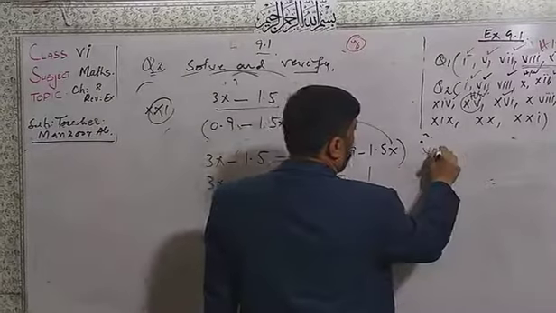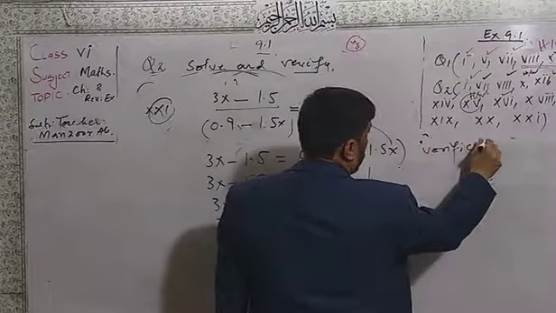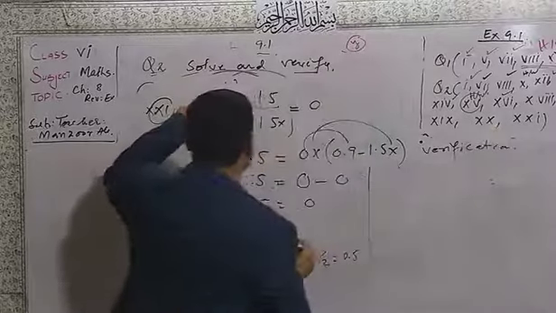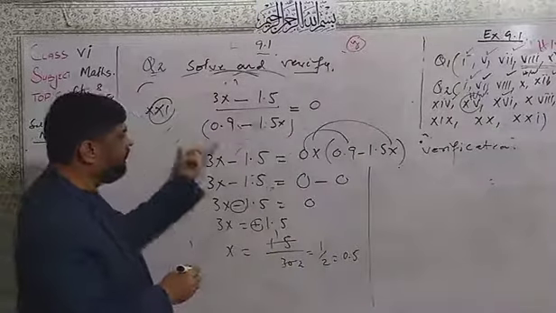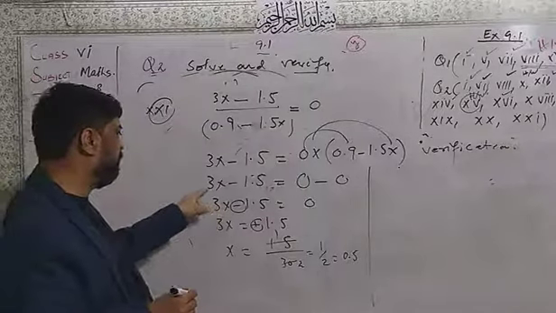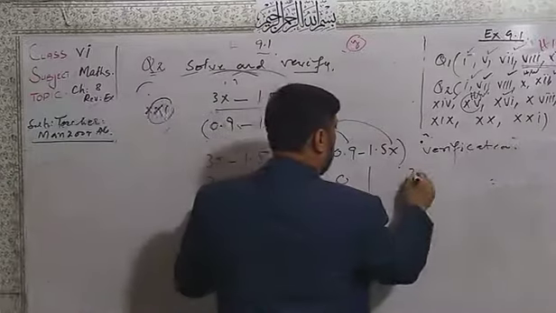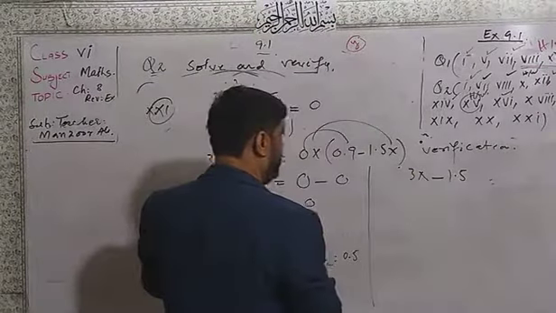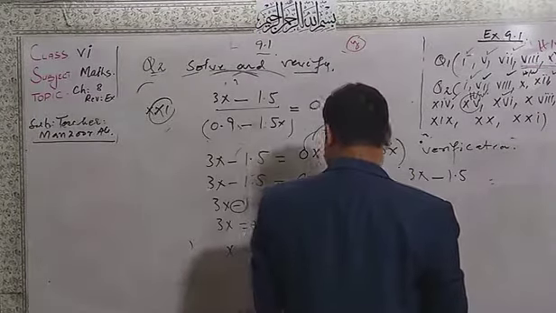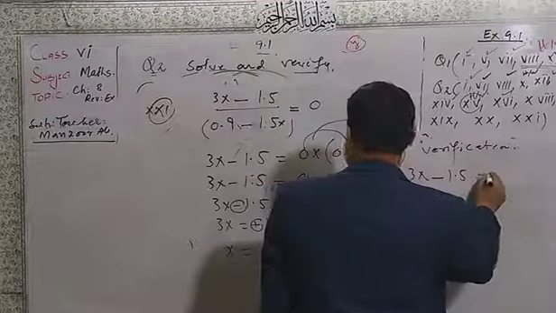Here for verification, I am going for the verification. What is the verification here? I have the same equation, 3x minus 1.5 equal to 0.